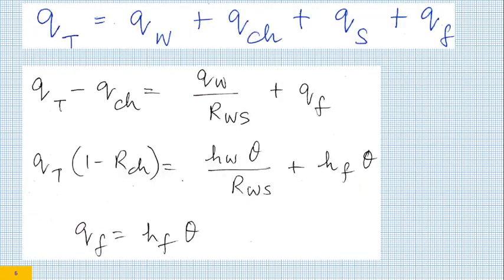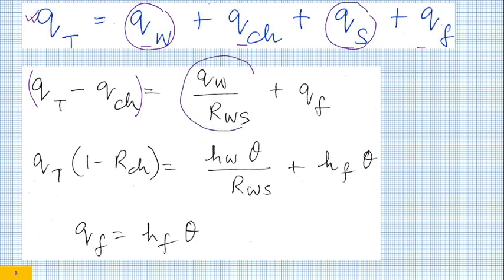Let us go forward and try to see how now we can try to solve it. So this was the equation. None of the parts on my right hand side are 0. So I take QCH on this side, so it becomes QT minus QCH. QW plus QS, that I write as QW divided by RWS.